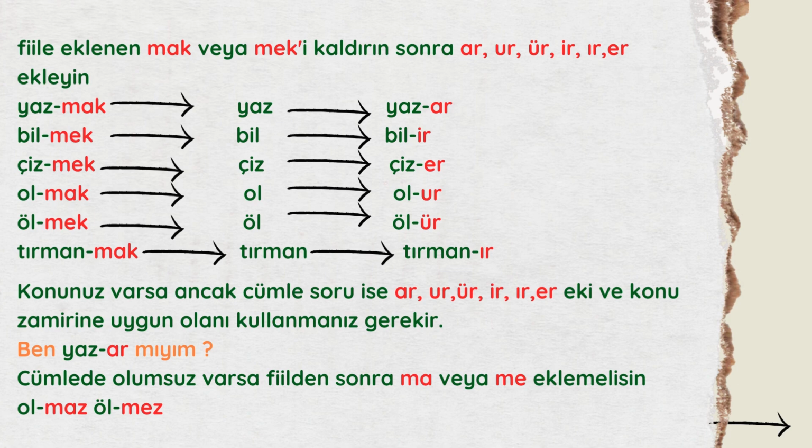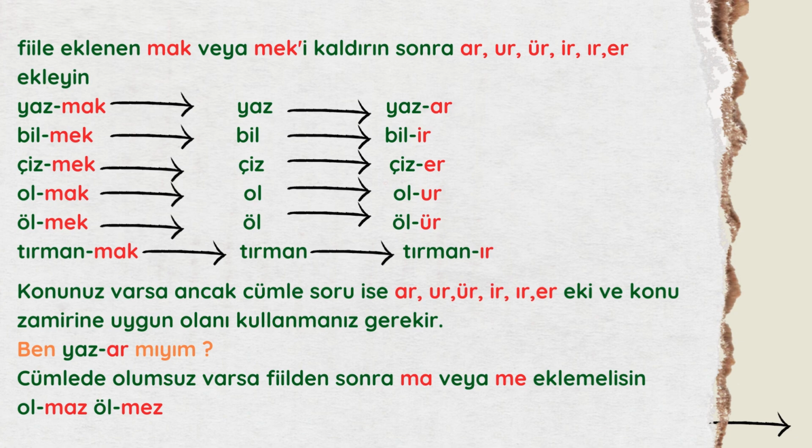Yazmak, I remove the mak, it becomes yaz. I have to add yazar. Bilmek, I'm removing the mek, becomes bil, and I'm going to add bilir. Çizmek, I'm removing the mek, çiz, and I have to add er, becomes çizer. Olmak, I'm removing the mak, becomes ol, and it becomes olur. Ölmek, I'm removing the mek, becomes öl, so I have to add ölür. Tırmanmak, I'm removing the mak, becomes tırman, and I have to add tırmanır.